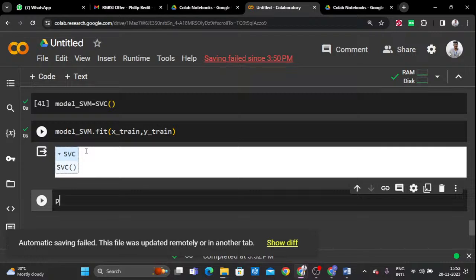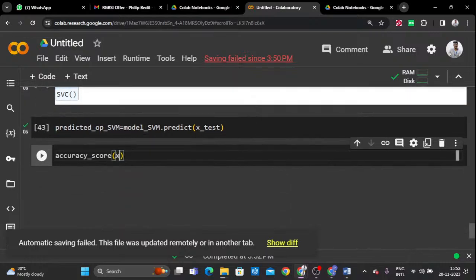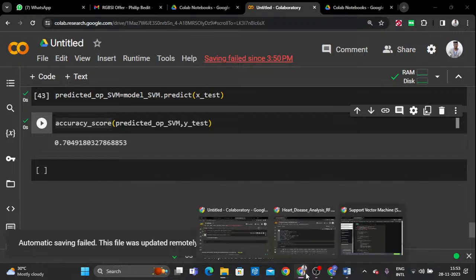Then calculate the accuracy. So the predicted output of the SVM is equal to model SVM dot predict, passing the X test as well. Then enter, then accuracy score, where you can pass the predicted output.